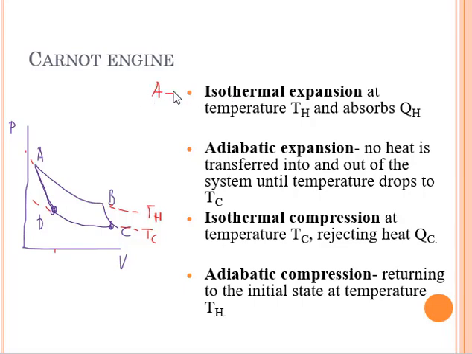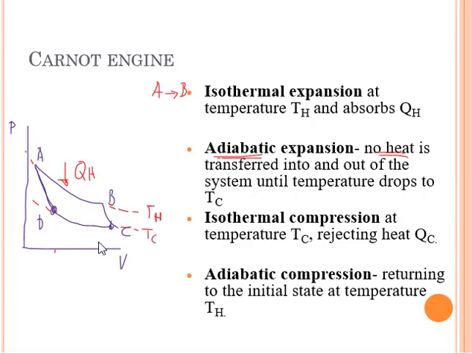You can see here from point A to B, it's at a higher temperature, a constant temperature, from the term isothermal. At this point, the system absorbs the heat, QH, during the expansion. Next is an adiabatic expansion. From the term adiabatic, there's no heat transferred into or out of the system, but the temperature drops from the higher temperature TH to the lower temperature TC.